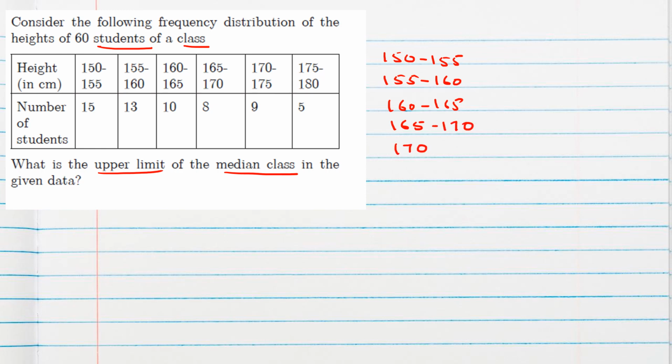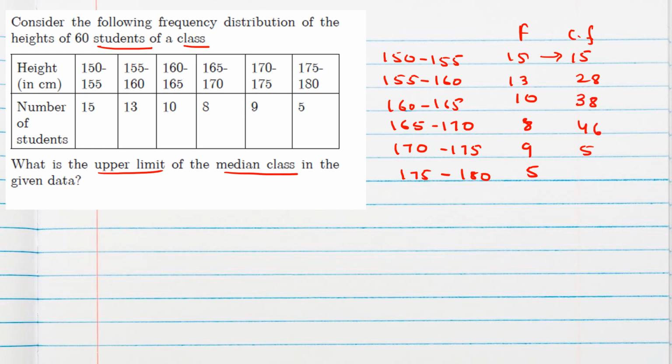So we will write this as it is. 15, 13, 10, 8, 9, 5. This is frequency. CF we can find 15. We can copy as it is. Then 28, 38, 46, 55, and then 60. This number and this total strength should be same. We got the same value.